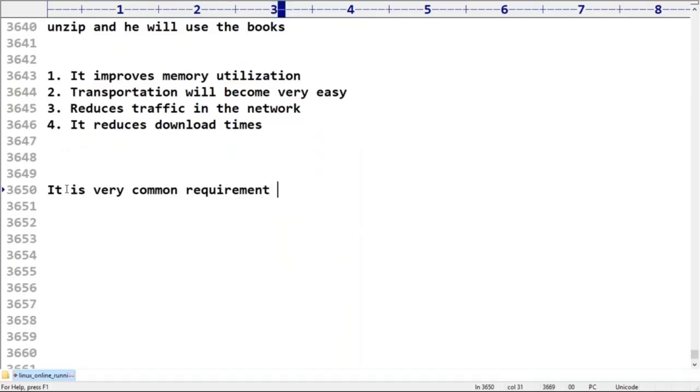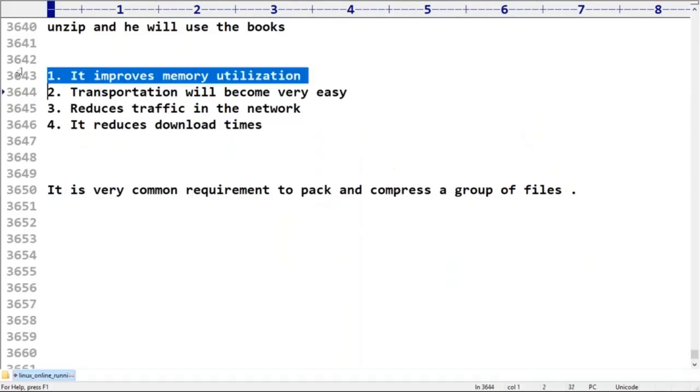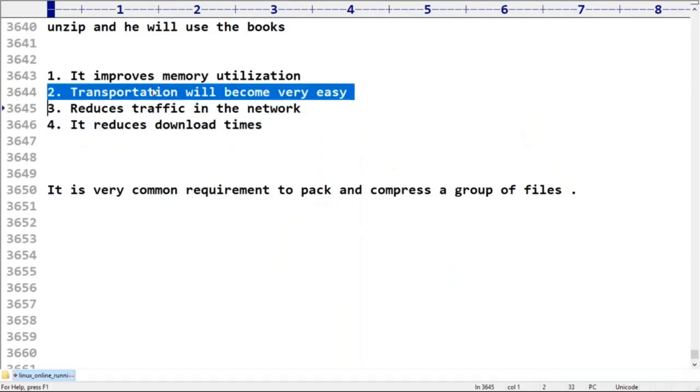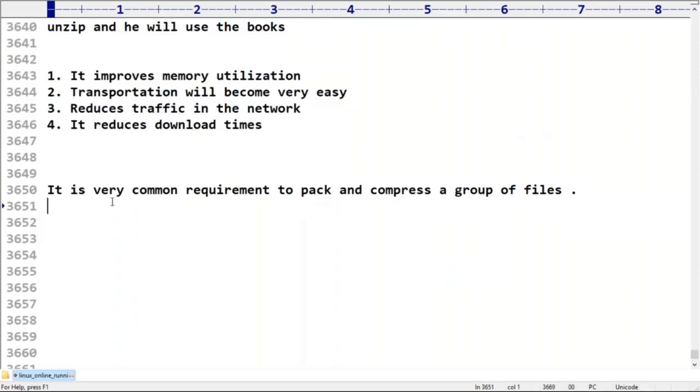It is a very common requirement to pack and compress a group of files. The main advantages may be to save memory, reduce network traffic, reduce download time, or transport the files to some other location. Anyway, it is a very common requirement in our Linux environment. So how can we do that?